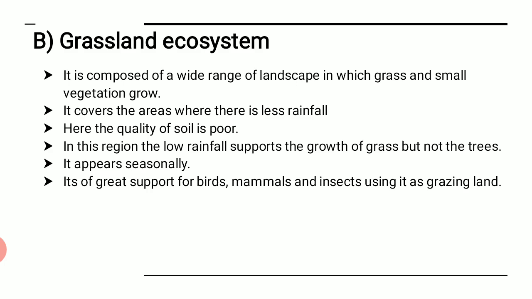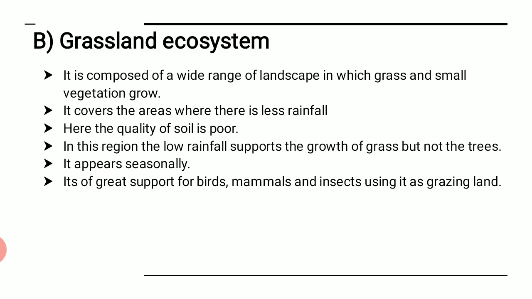It is comprised of a wide range of landscapes in which grass and small vegetation grow. They are not exactly trees, they are the herbs and shrubs. That means they are the small plants that are grown, right? And moreover, a wide range of plants are seen, and this can be known as the grassland ecosystem.